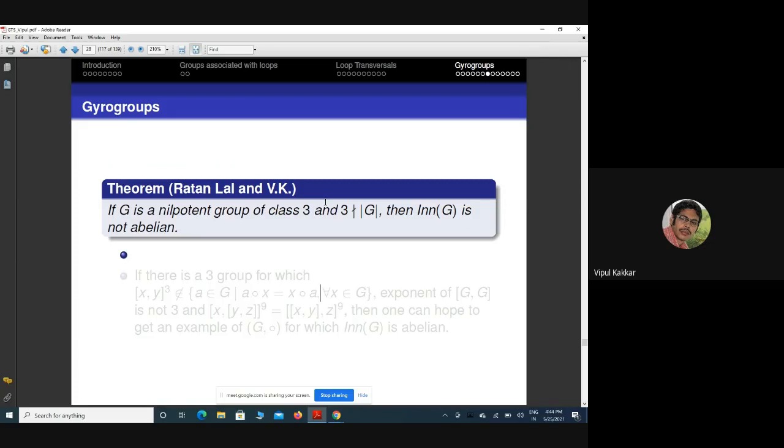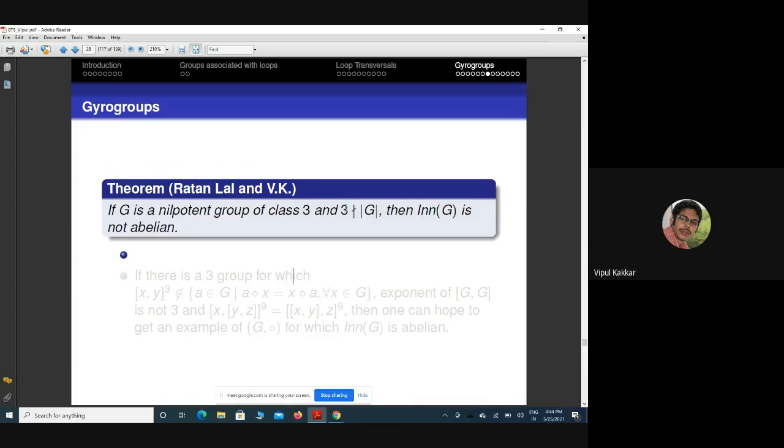So to study that problem, we divided it into two cases: 3 divides the order of G and 3 does not divide the order of G. First we obtained that if 3 does not divide the order of G, then the inner mapping group is not abelian. It means there is no hope to get an example in that case. So it means we have to look at the 3-group.